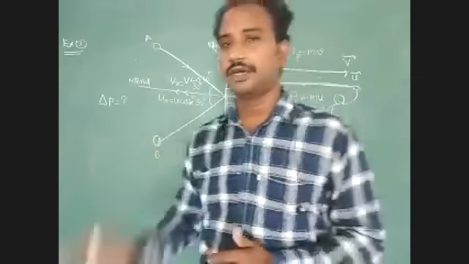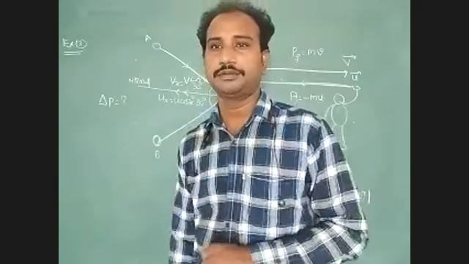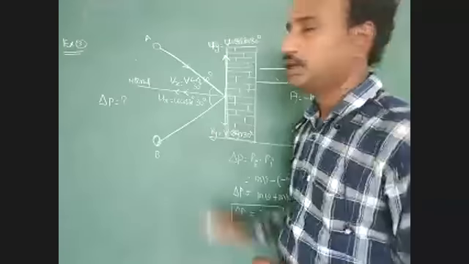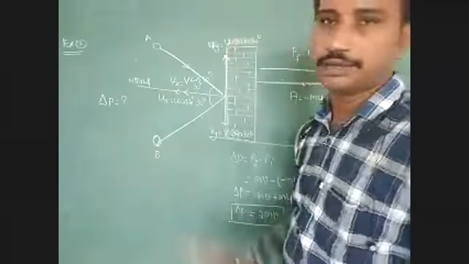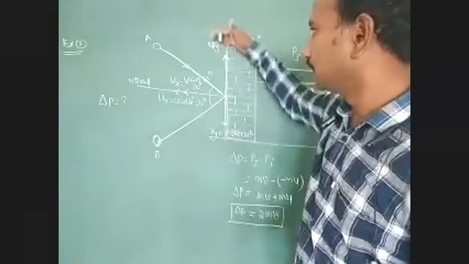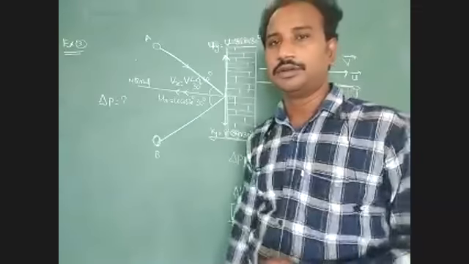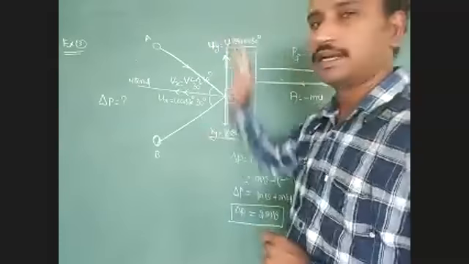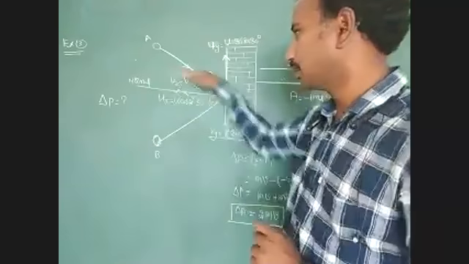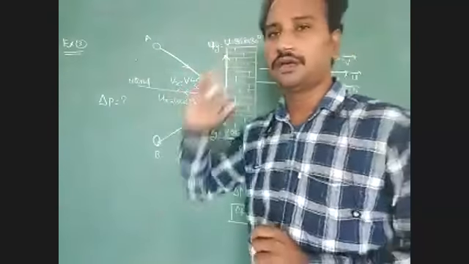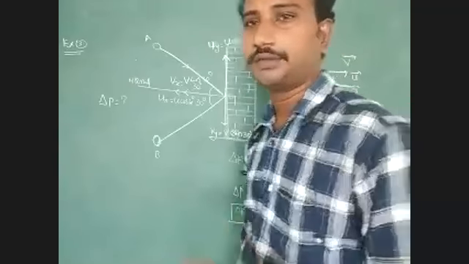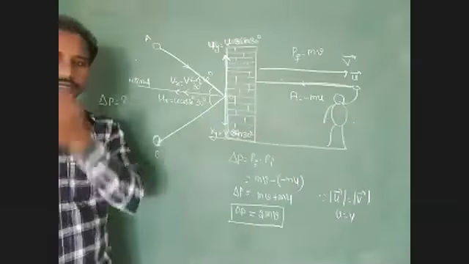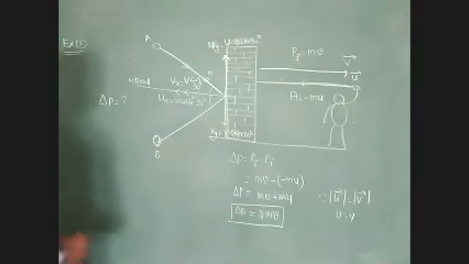Along the normal direction we have to find the total change in momentum. And what about these components? These two components cancel along the surface of the wall. In the vertical direction, uy minus vy. Due to that, the velocity of the body along the vertical direction we don't consider. Only the effect along the horizontal direction we consider. Because of that, the total change in momentum can be represented along the normal direction.